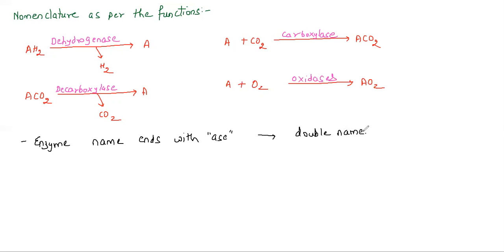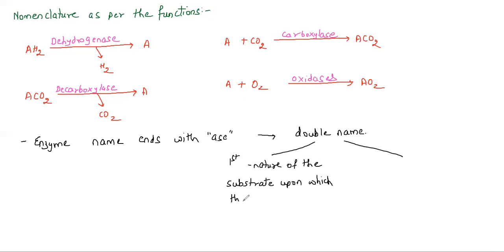So remember, students, the first name indicates the nature of the substrate, and the second name indicates the reaction catalyzed. So when I say double name, the first name is going to indicate the nature of the substrate upon which the enzyme acts.